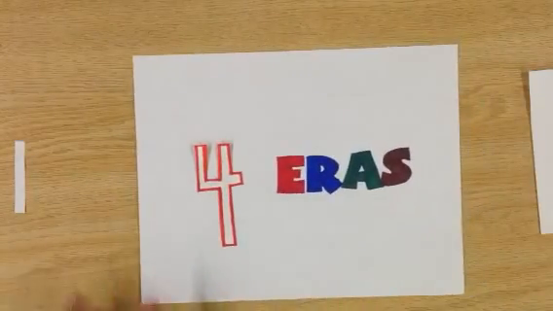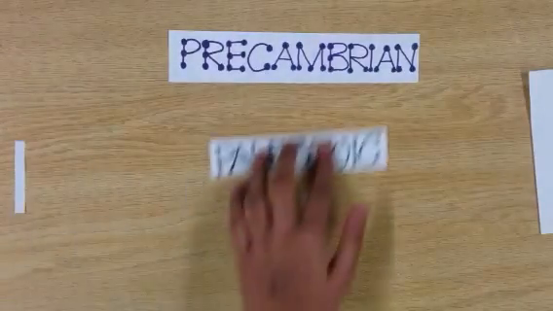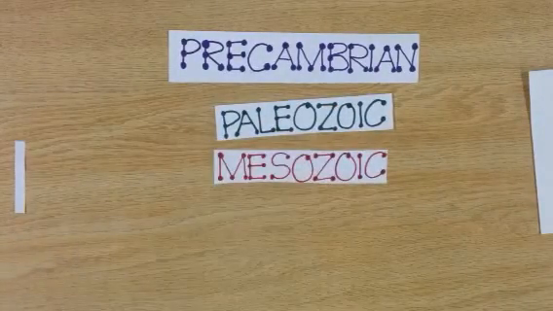Today, we're going to learn about the geological history of the world. The geological history can be divided into four different main eras. The four different eras are Precambrian, Paleozoic, Mesozoic, and Cenozoic.